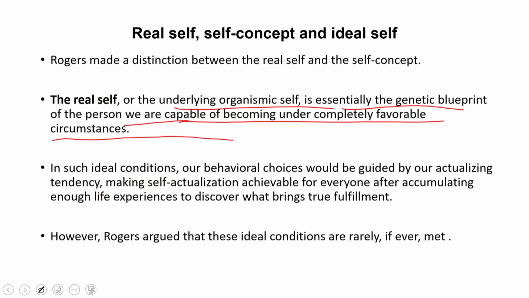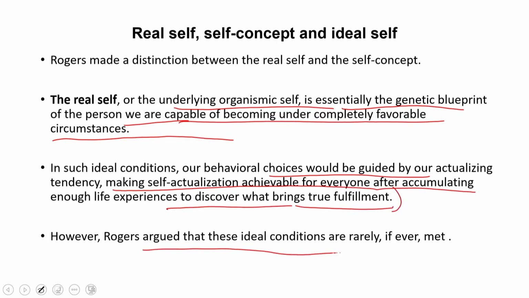In such ideal conditions, our behavioral choices would be guided by our actualizing tendency, making self actualization achievable for everyone after accumulating enough life experiences to discover what brings true fulfillment. However, Rogers argued that these ideal conditions are rarely, if ever, met. Generally, this is not met in most of the lives of human beings.